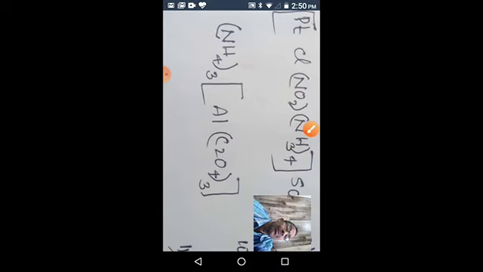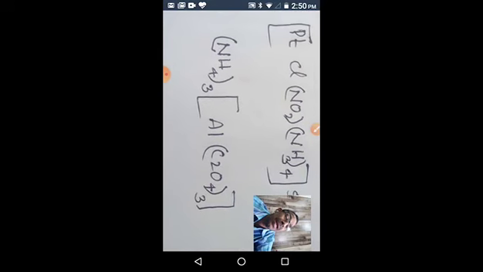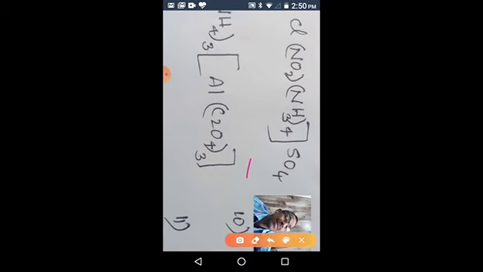Ammonium trioxalate. What is the charge? This is a plus 3, it is minus 3. You see, this is minus 3. Then C2O4 is minus 2. Minus 2 times 3 is minus 6. To become minus 3, we have to add plus 3 to the aluminum. So plus 3 minus 6 is equal to minus 3. Therefore, the charge of the aluminum is plus 3.